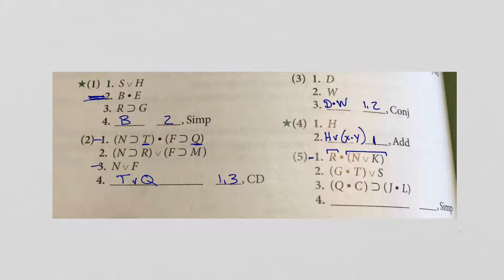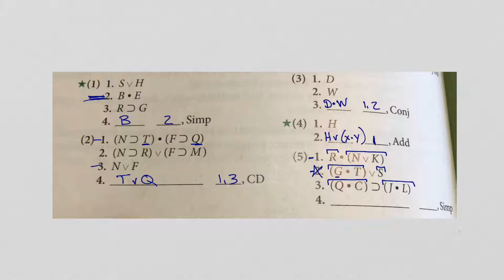Alright, but let's look at line 2. So line 2, the main operator here is actually the wedge, so not an option. Okay, line 3, main operator, well, it's actually going to be the horseshoe. So we can't simplify, okay?